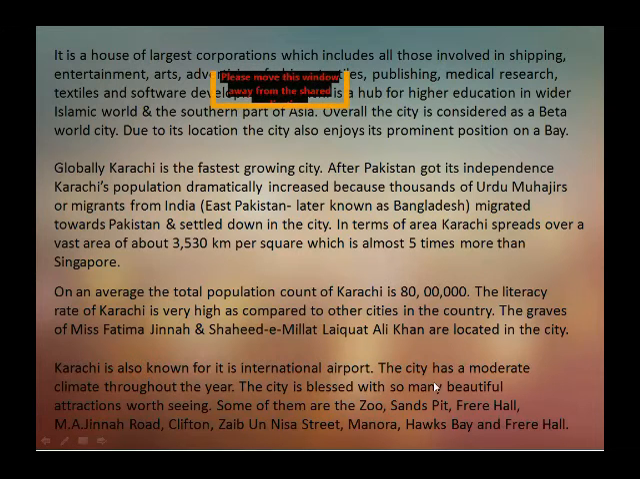The city is blessed with so many beautiful attractions worth seeing. Some of them are the Zoo, Sandspit, Fair Hall, Zebunissa Street, Manora, Hawks Bay, and Clifton.